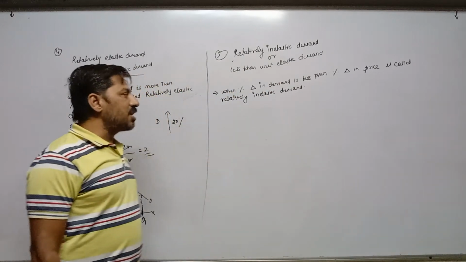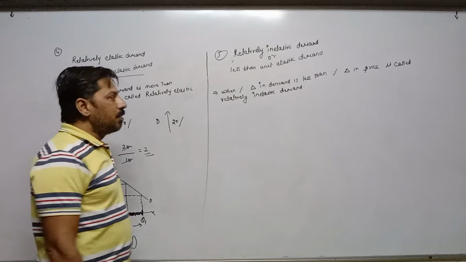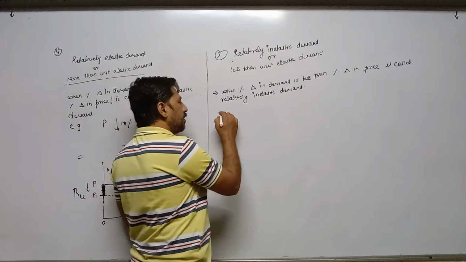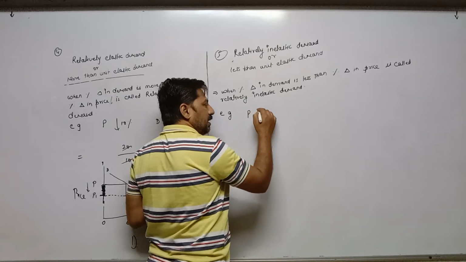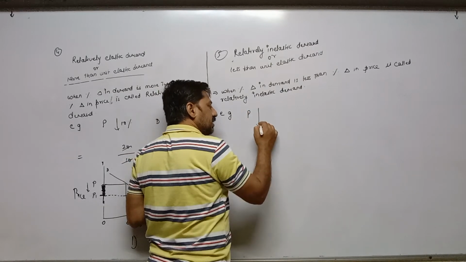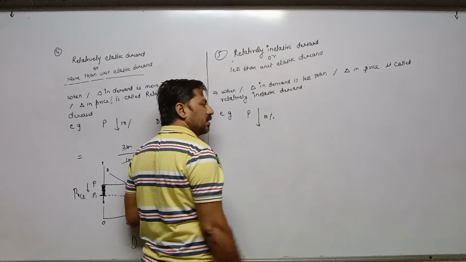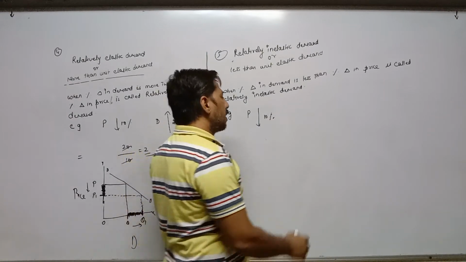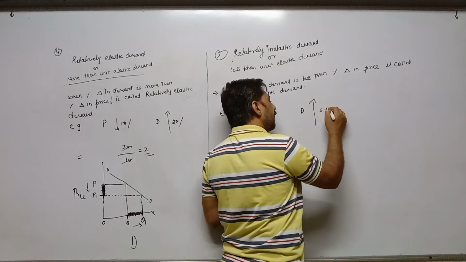When percentage change in demand is less than the percentage change in price. For example, if price decreases by 10%, as a result, demand will increase by 5%.